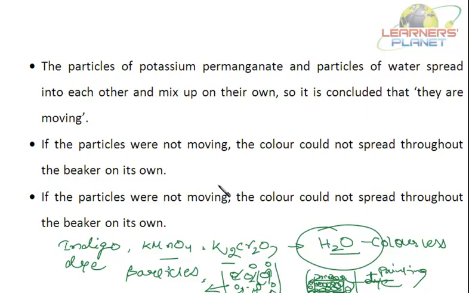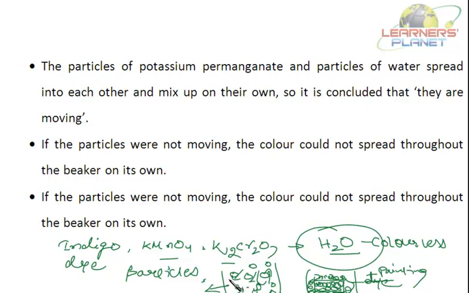Secondly, there is space between the particles of matter. Don't take into account the solid state, that is the wood or iron or gold or silver. They are made up of very, very small particles called atoms, but they are compactly packed. But if I take water, these particles have got space in between them.